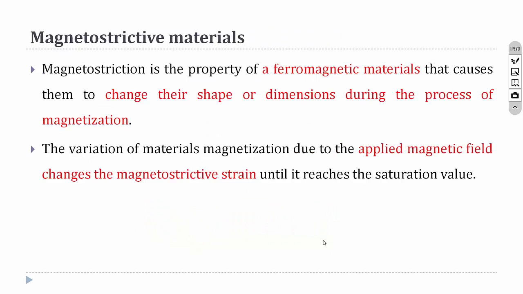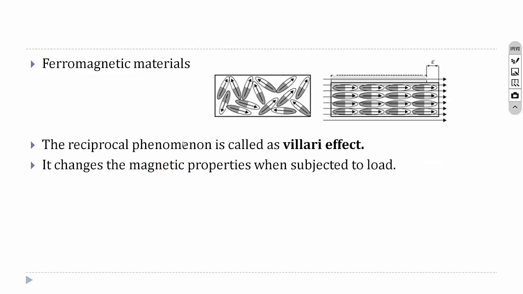The reason is that magnetostriction is the property of a ferromagnetic material that causes it to change its shape or dimensions during the process of magnetization. So when a magnetic field is applied, the material will change its shape and dimensions. Ferromagnetic materials are subjected to magnetostriction, and in some cases the reciprocal phenomenon will occur, which means when a displacement is applied, a magnetic field is produced. That phenomenon is called the Villari effect.